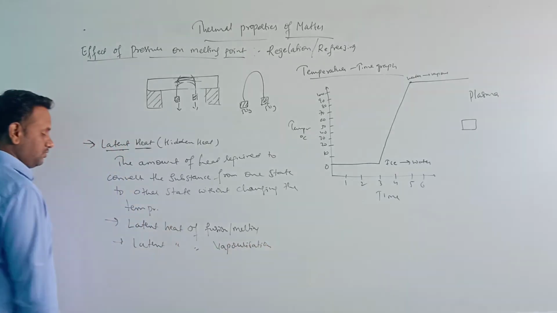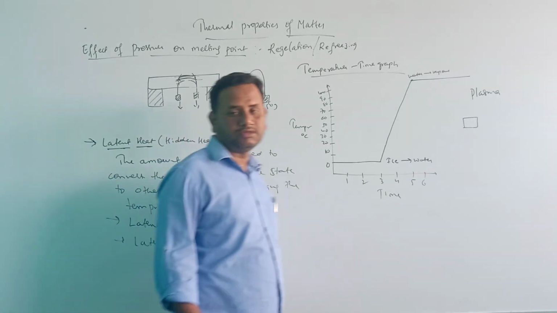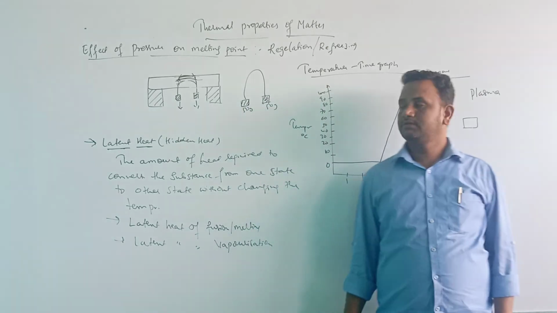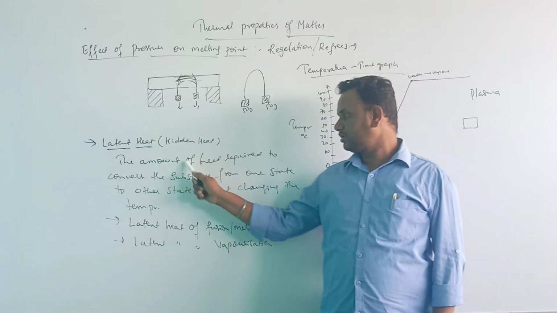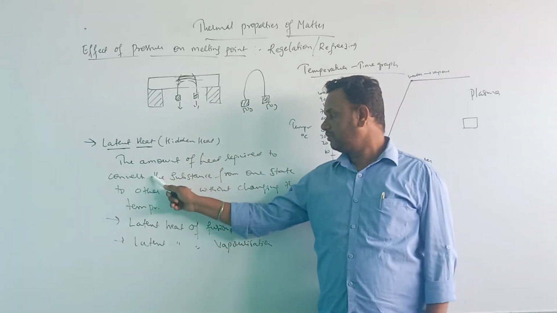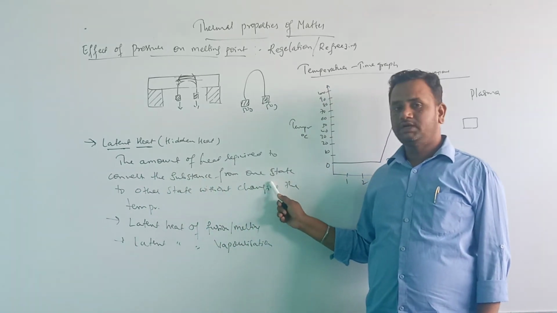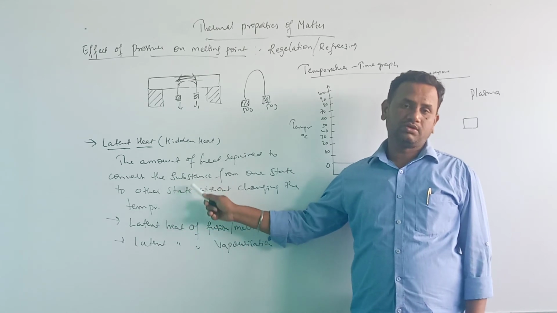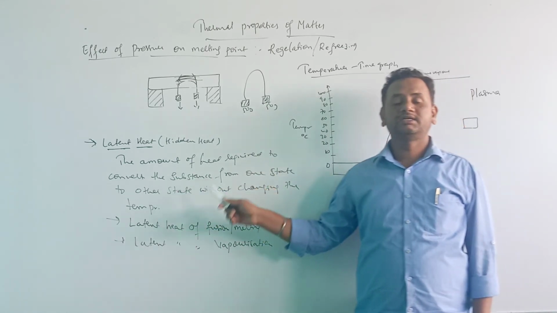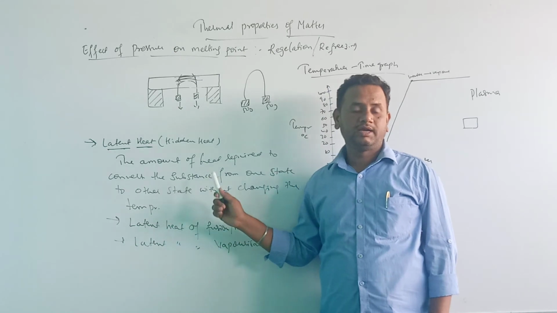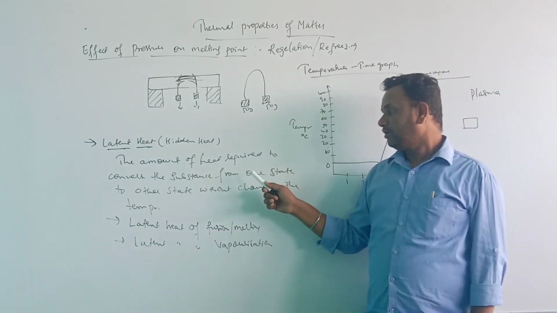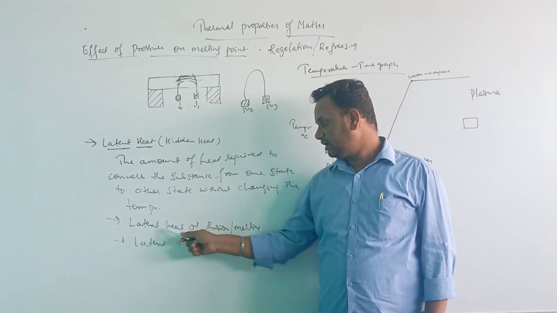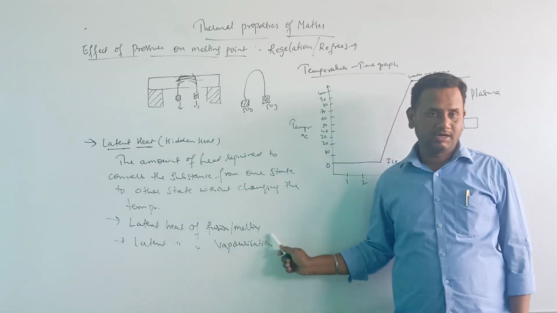I will define this. What is latent heat of fusion? Latent heat of fusion or melting is defined as the amount of heat required to convert the substance from solid state to liquid at its melting point without changing the temperature.